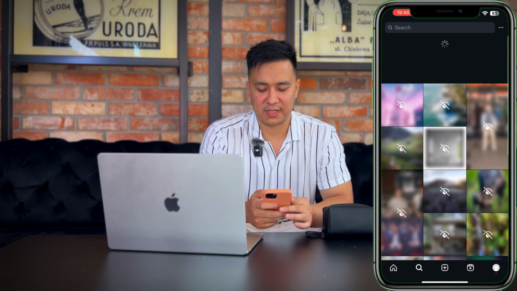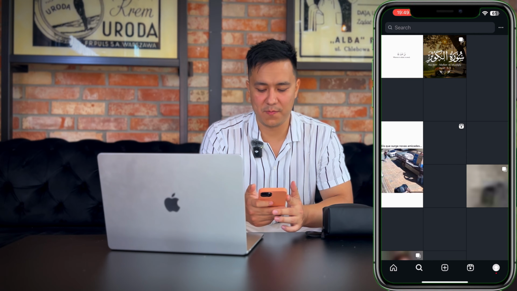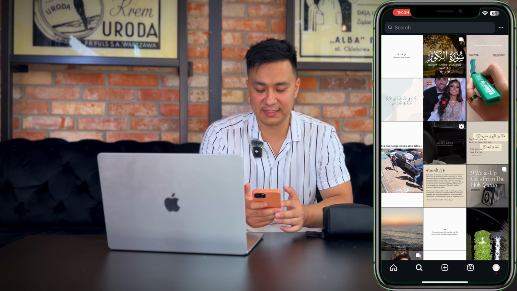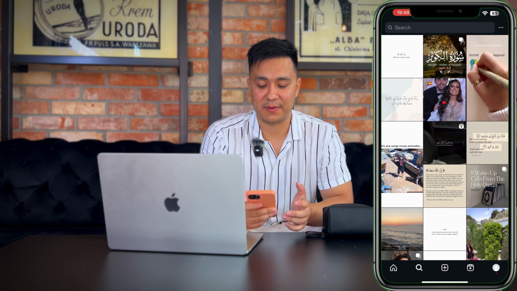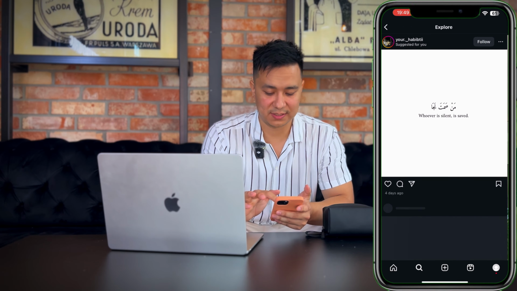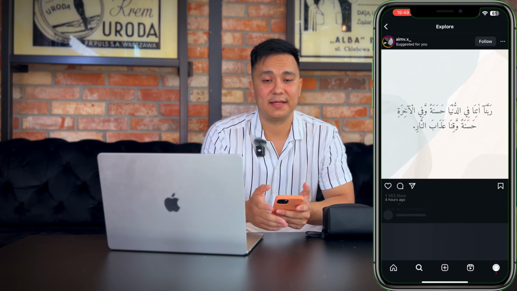When you go back to your Insta Explorer page and refresh it, boom, 70 to 80% of your Insta Explorer content is Islamic now. These are Quranic verses, Quranic recitation, and Sunnah, and that's it. Whenever you visit Instagram, first watch and like all of the Islamic content on the Insta Explorer page, because it helps the algorithm spread this kind of content to more people. The more people watch after you share or like it, the more reward you will get, inshallah. And the opposite is also true.